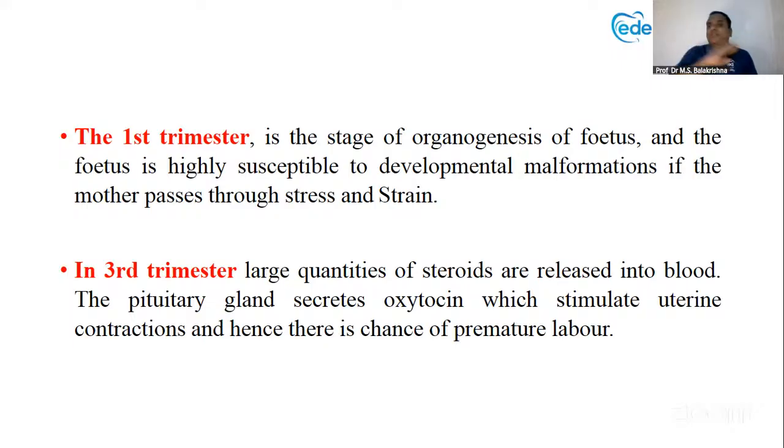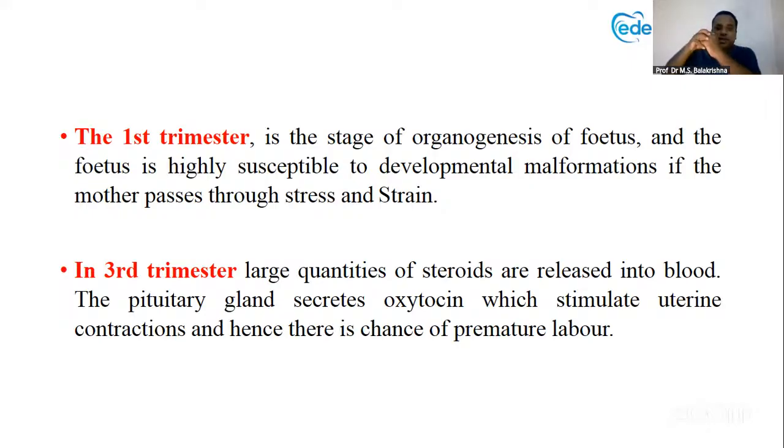Third trimester is very dangerous because there will be a lot of hormonal changes in the woman who is going to deliver. Steroid hormones are manufactured at a very high dose. And the pituitary gland will release oxytocin, and oxytocin causes uterine contraction.